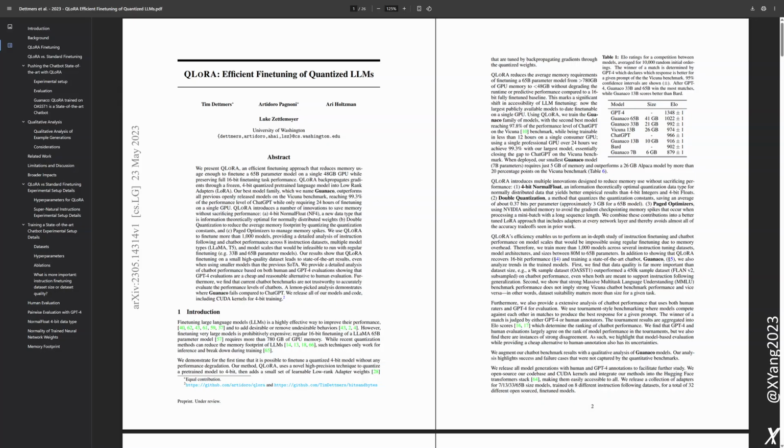Okay, so NF4, that's the first piece of the puzzle. What's the second innovation that helps them save so much memory? The second big one is what they call double quantization, or DQ, and you can think of this as squeezing even more memory savings out of the model that's already been compressed with NF4. Double the compression. That's pretty wild. So how does this double quantization actually work?